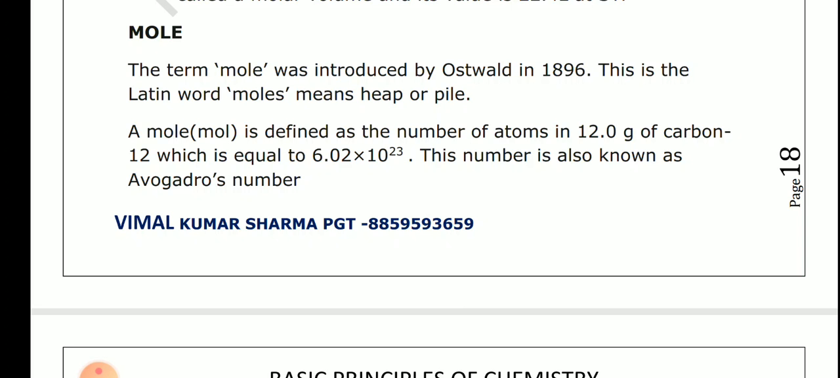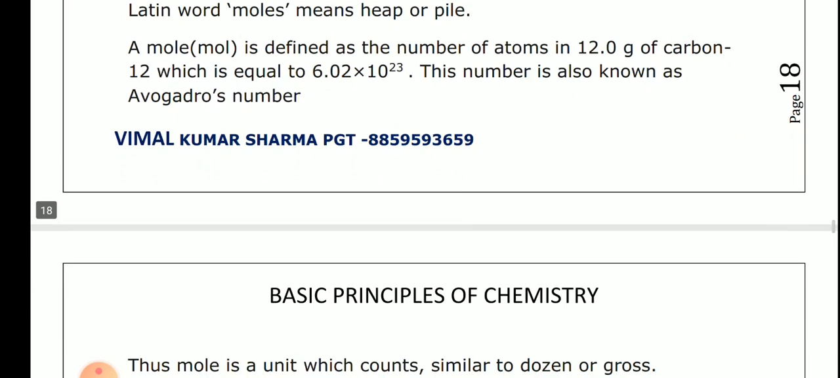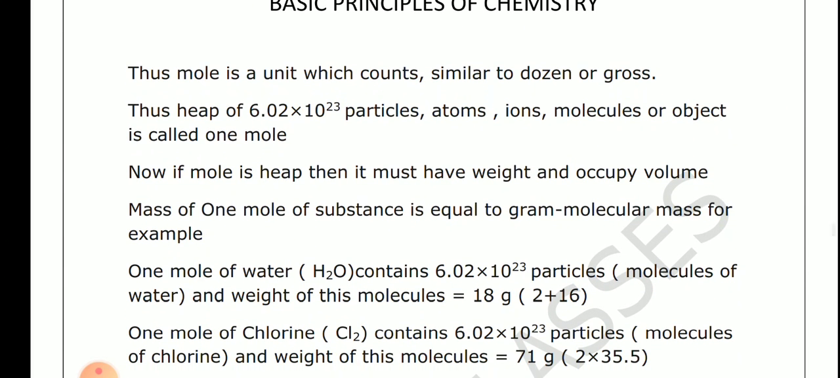A mole is defined as the number of atoms in 12 gram of carbon-12, which is equal to 6.02 into 10 to the power 23. The number is known as the Avogadro number also, because it was given by Avogadro. So mole is a unit which counts, similar to a dozen or a gross. This heap of 6.02 into 10 to the power 23 particles, atoms, ions, molecules or objects is called 1 mole.